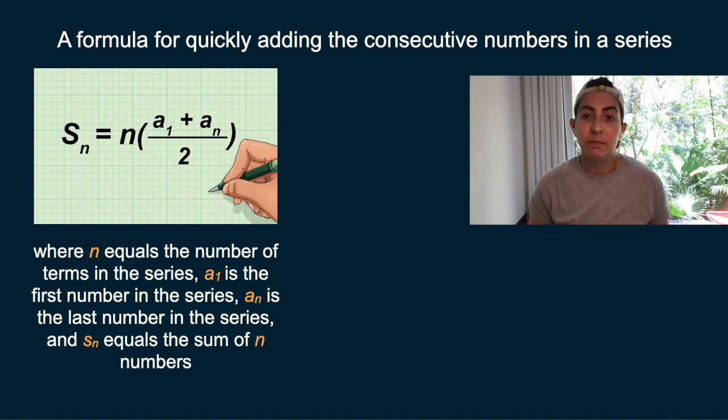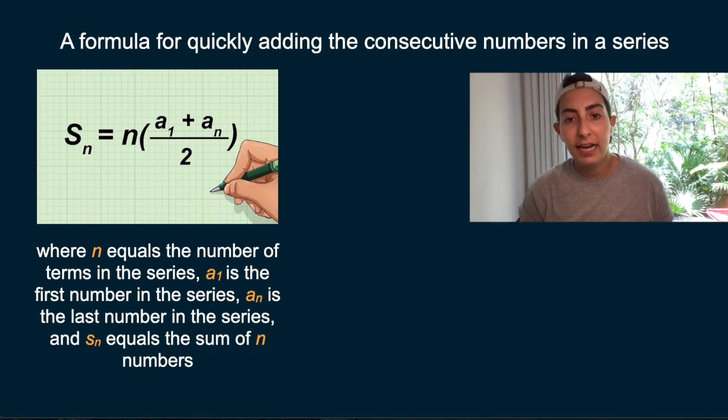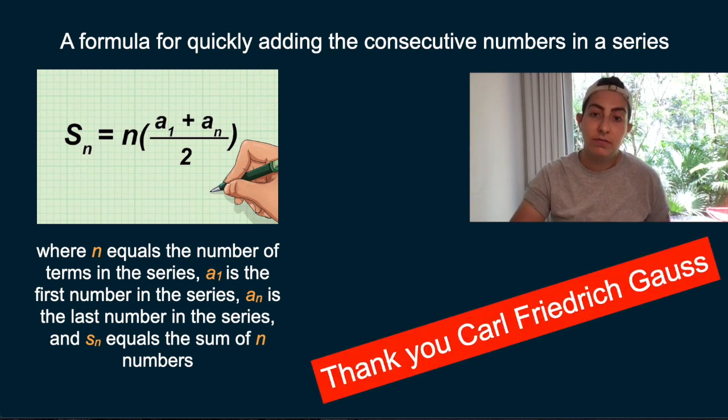A1 is the first number in the series, so in our case, this would be 1. AN is the last number in the series, which is the same as n in this case, right? That would be the last number, or it would be the first for us, right? The first number of floors skipped. And Sn equals the sum of n numbers, right? That's the sum.